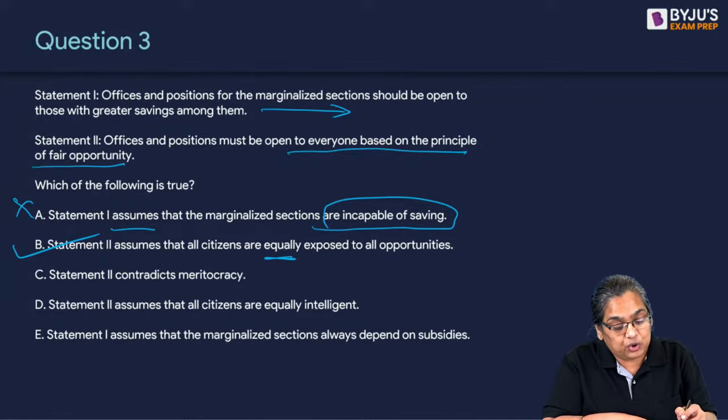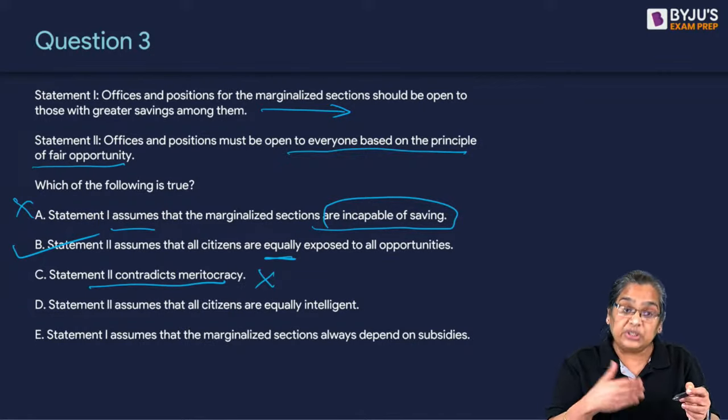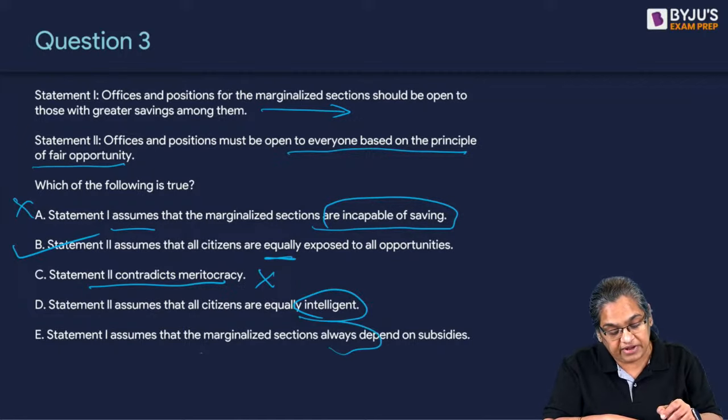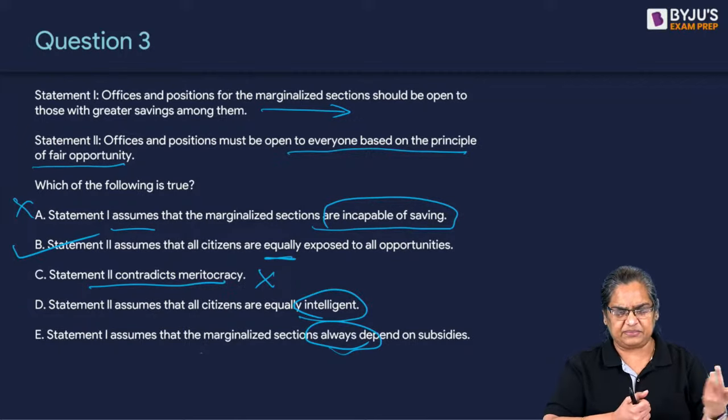Therefore, this is correct. Option 2 doesn't contradict meritocracy. 2 is in favor of meritocracy. Another option says 2 assumes that citizens are equally intelligent. Intelligence is not a factor. Another says it assumes that marginalized always depend on subsidies. Where is the subsidy here?